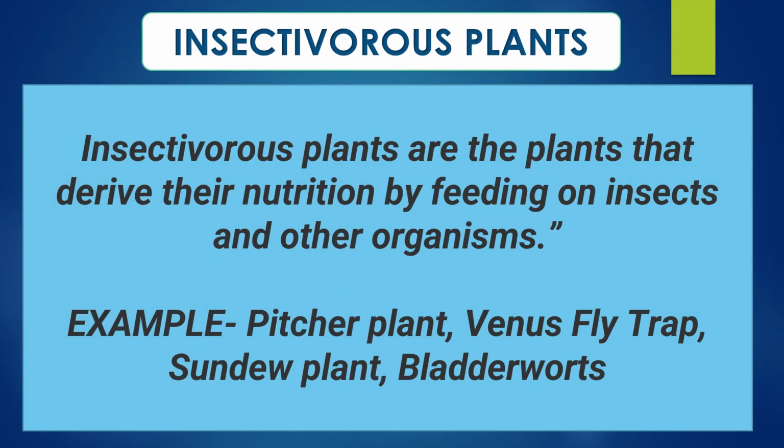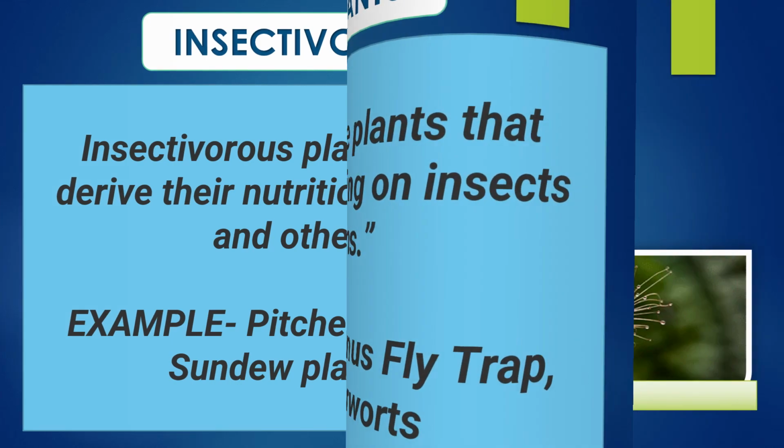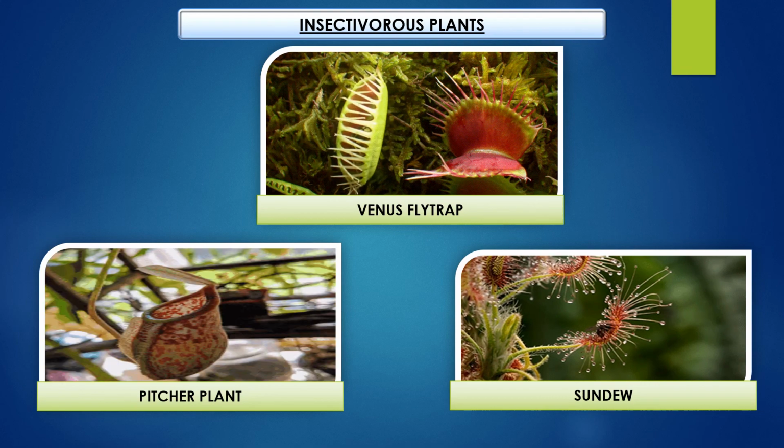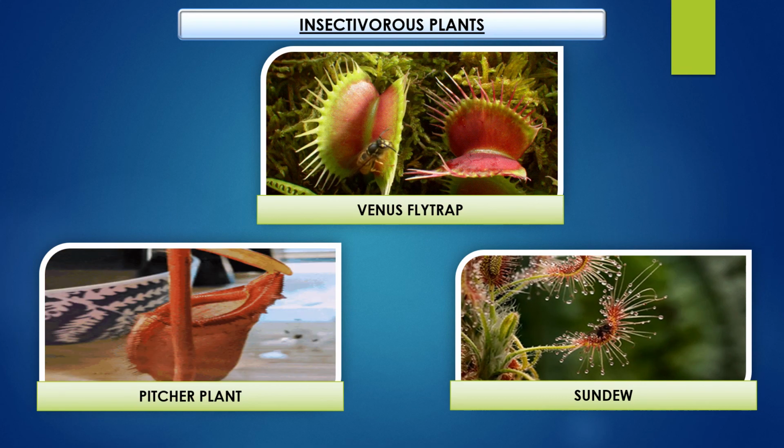Children, do you know about insectivorous plants? Insectivorous plants are the plants that derive their nutrition by feeding on insects and other organisms. Examples of insectivorous plants are pitcher plant, Nepenthes, Venus flytrap, sundew plant, and bladderwort. In the next slide, we will see the pictures of insectivorous plants.